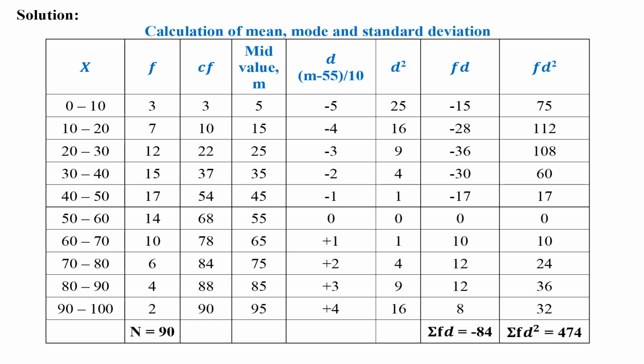Fourth column is mid-value, that is m. Fifth column is d, the difference between mid-value m and assumed mean. Sixth column is d square. Seventh column is f into d. Last column is f into d square. Then the sums of the second, seventh and eighth columns should be calculated. Then these values are applied in the formulas to know mean, mode and standard deviation.